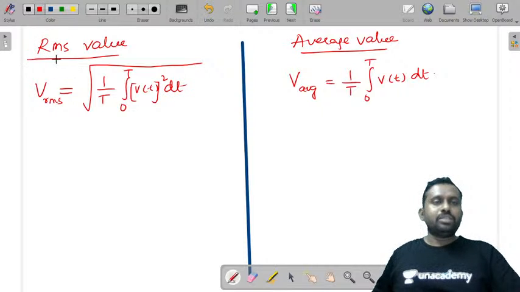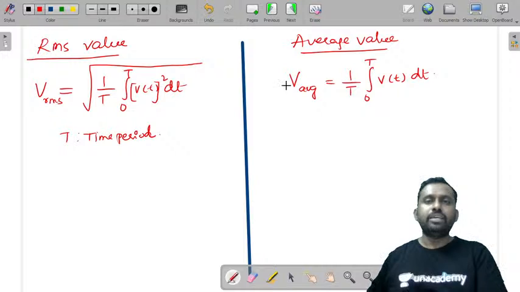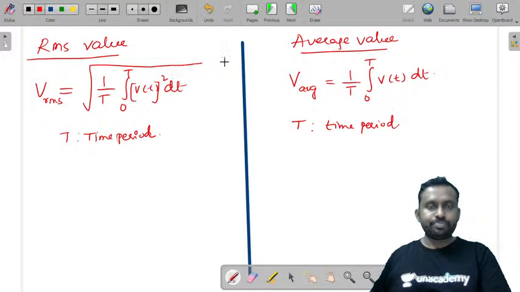What is T here? T is the time period. Here also T is the time period of the given waveform.